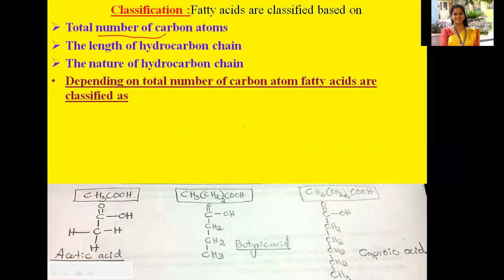First, the total number of carbon atoms; next, the length of the hydrocarbon chain; and next, the nature of the hydrocarbon chain. Please pay attention here.